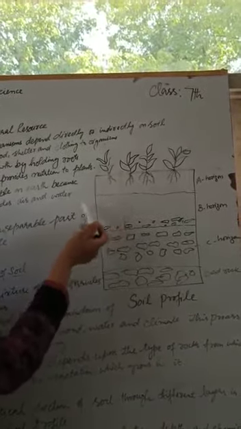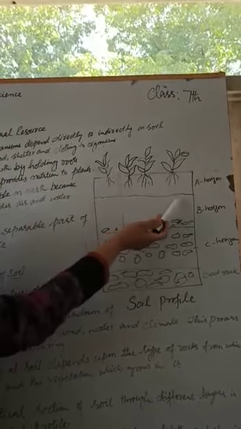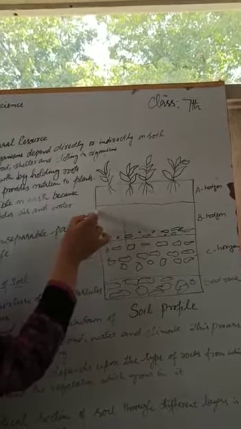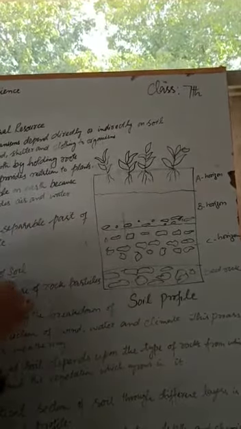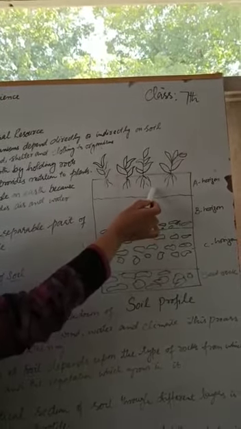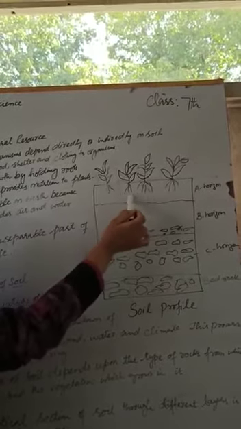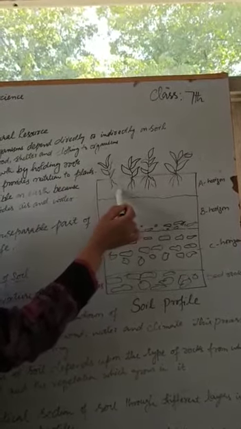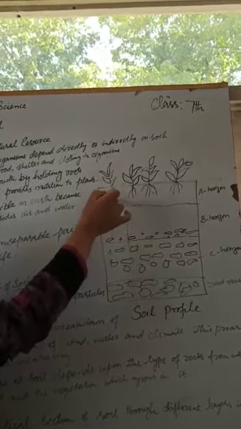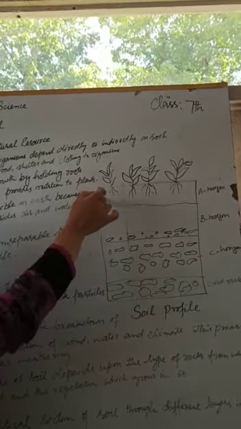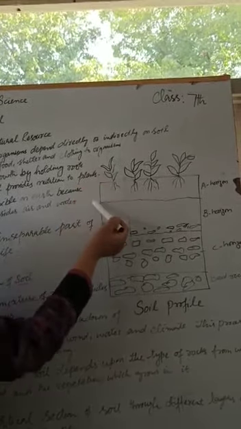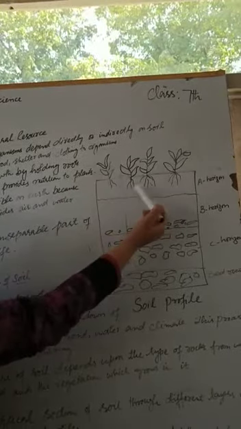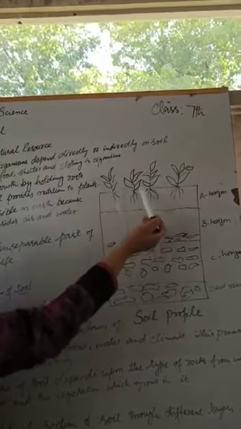This soil is divided into three parts, or you can say three horizons or three regions. This is the uppermost part, which is rich in humus, because the dead remains of plants and animals mostly lie on the upper part of this soil. This is the A horizon of this soil.